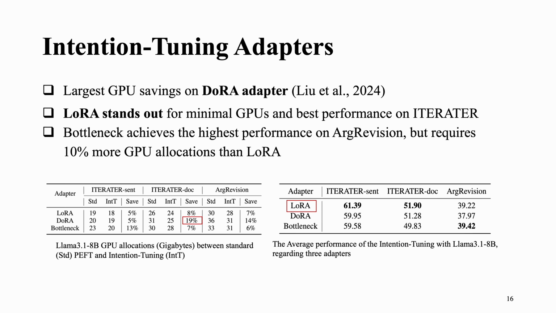We evaluate the intention tuning with different adapters. The table on the left shows that intention tuning has the largest GPU savings using the DoRA adapter compared to the standard PEFT. And the table on the right suggests LoRA stands out for minimal GPUs and best performance on the IteraTeR corpus. And the bottleneck adapter achieved the highest performance on the arXiv revision corpus, but requires 10% more GPUs than LoRA.